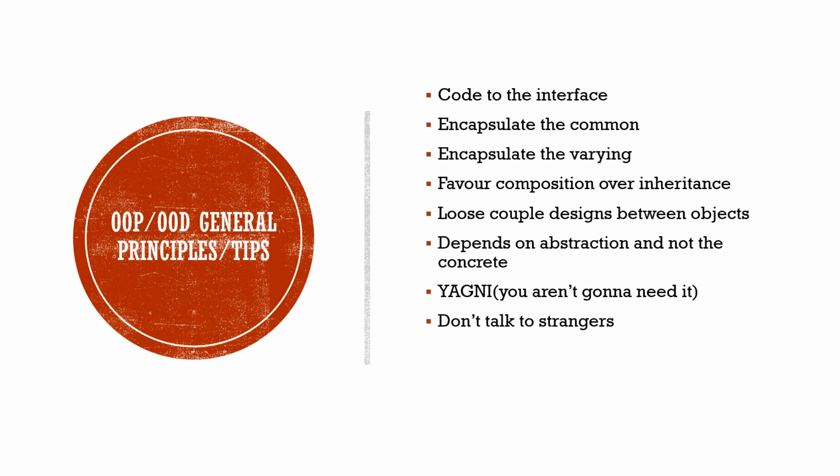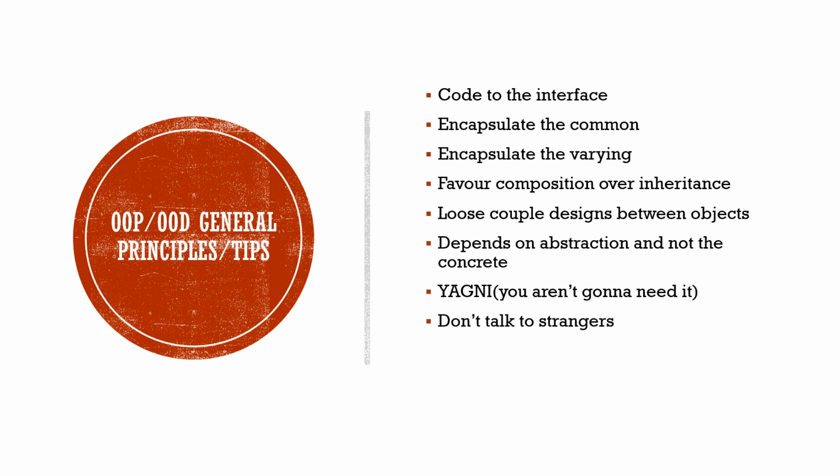Here are some general principles or tips. We'll just look at them at a glance. This is just an overview, and we'll talk about it later on another occasion. First one is code to the interface. That means when a part of code depends on another part, try to couple the dependent part to a more abstract interface instead of the concrete one.